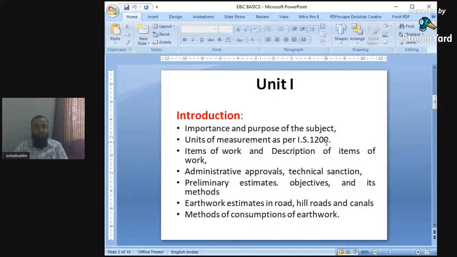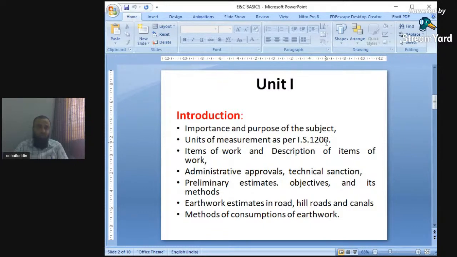IS 1200 has Part 1 to Part 20. Part 1 will have 8 to 10 pages, Part 2 will have 12 to 15 pages. It is not that one IS code has 100 or 200 pages. Part 1 will cover excavation, and other parts will cover plastering, flooring, finishing, painting, doors, windows, and shuttering materials. So there are various IS codes, and IS 1200 plays an important role.